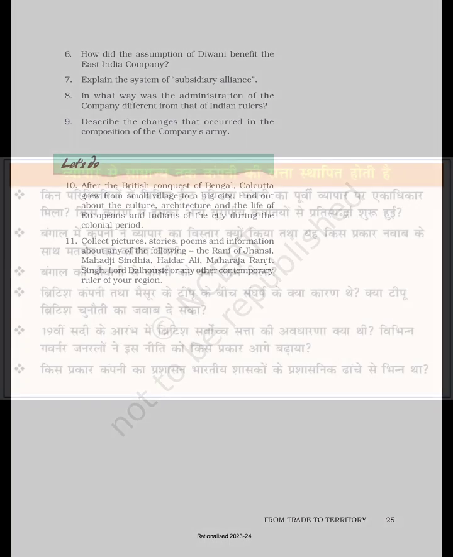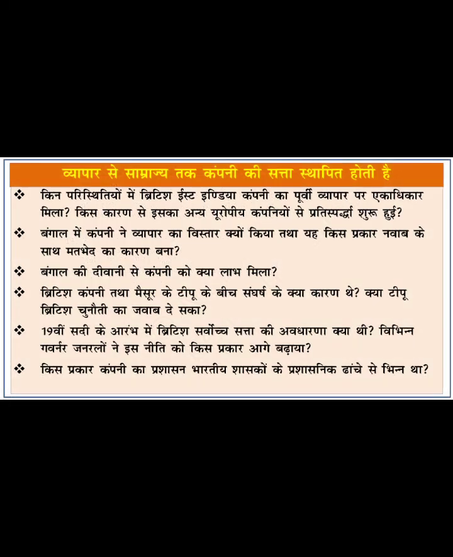From trade to territory. Some questions related to the topic. The company's power is established from trade to empire. Under what circumstances did the British East India Company get a monopoly on eastern trade? For what reason did it start competing with other European companies? Why did the company expand trade in Bengal and how did it lead to differences with the Nawab? What benefit did the company get from Bengal ki Diwani?